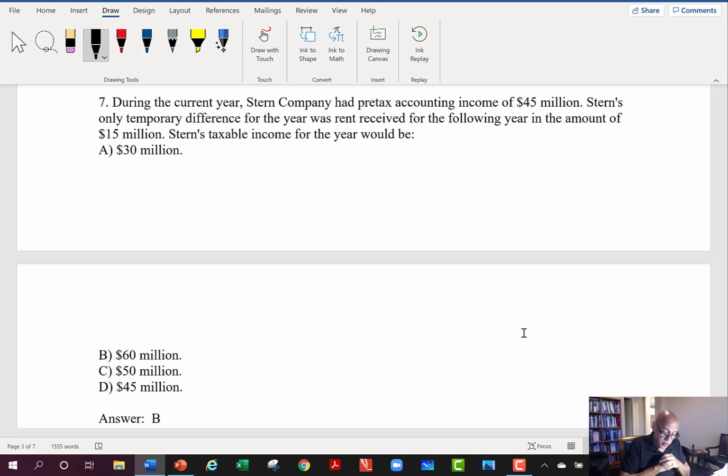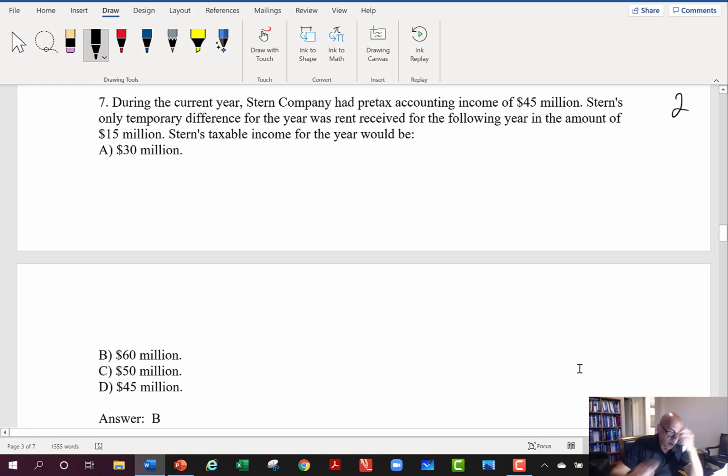Let's read this question. During the current year, Stern Company had pre-tax accounting income of 45 million. Stern's only temporary difference for the year was rent received, which will actually be income for tax purposes in the... okay, got me.